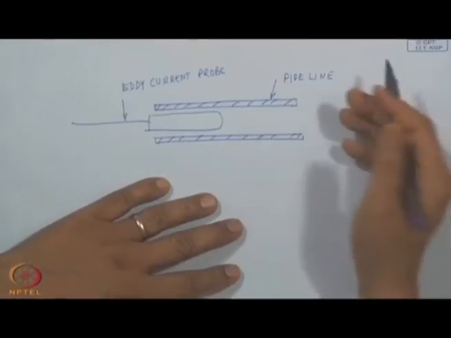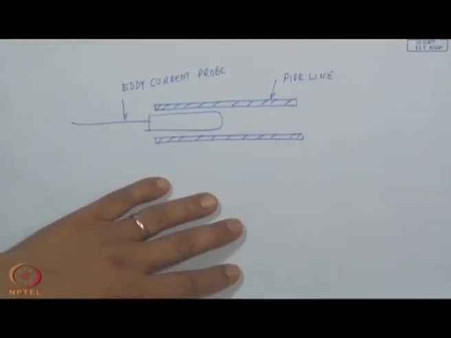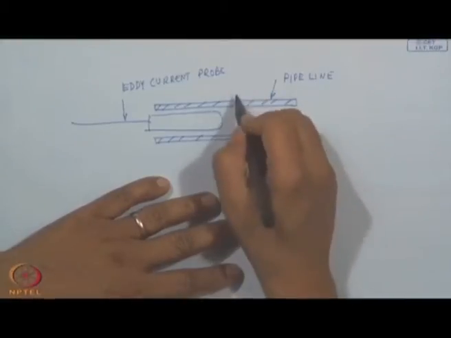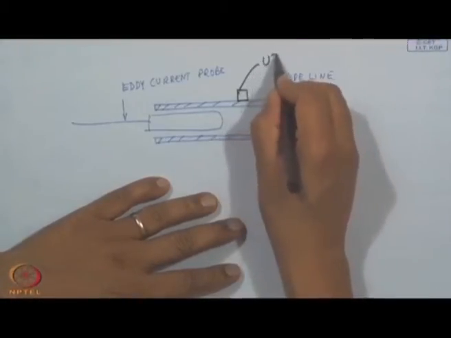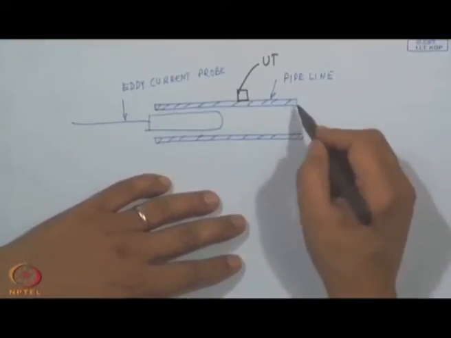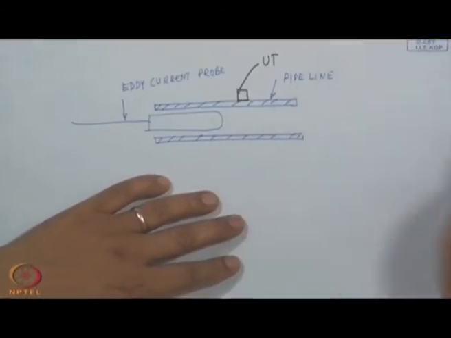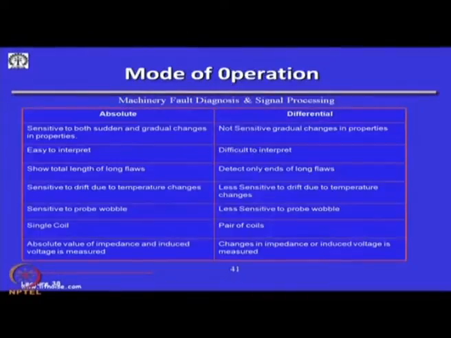Okay. In one of the classes I was mentioning how we can use an acoustic emission or an ultrasonic transducer, but you can also use an eddy current probe if it is a metal tube to find out its thickness. This has been done. So, this mode of operation can be either absolute or differential, depending on whether it is one coil or two coils. You can find out whether it is sensitive, whether it is not sensitive. Okay. So, this is how we can use these kinds of eddy current probe configurations.